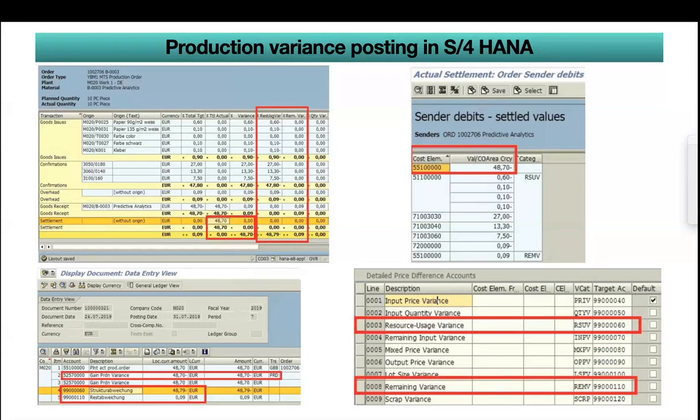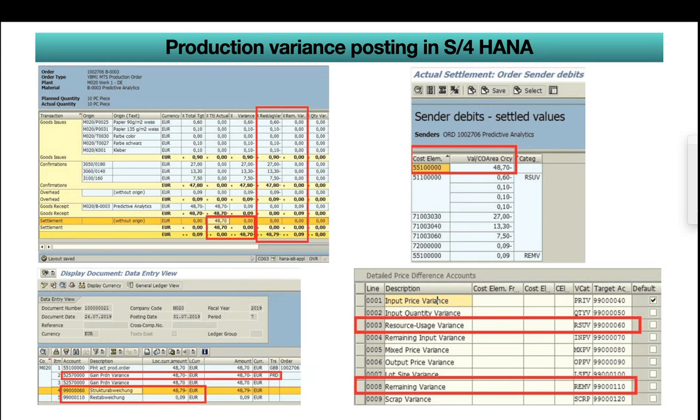Here I kept 4 screenshots. First, on the left side, is the order. When you open order cost values, there you can see goods issues, confirmations, overheads, goods receipts, and settlement. If you see here, the order balance is 0.